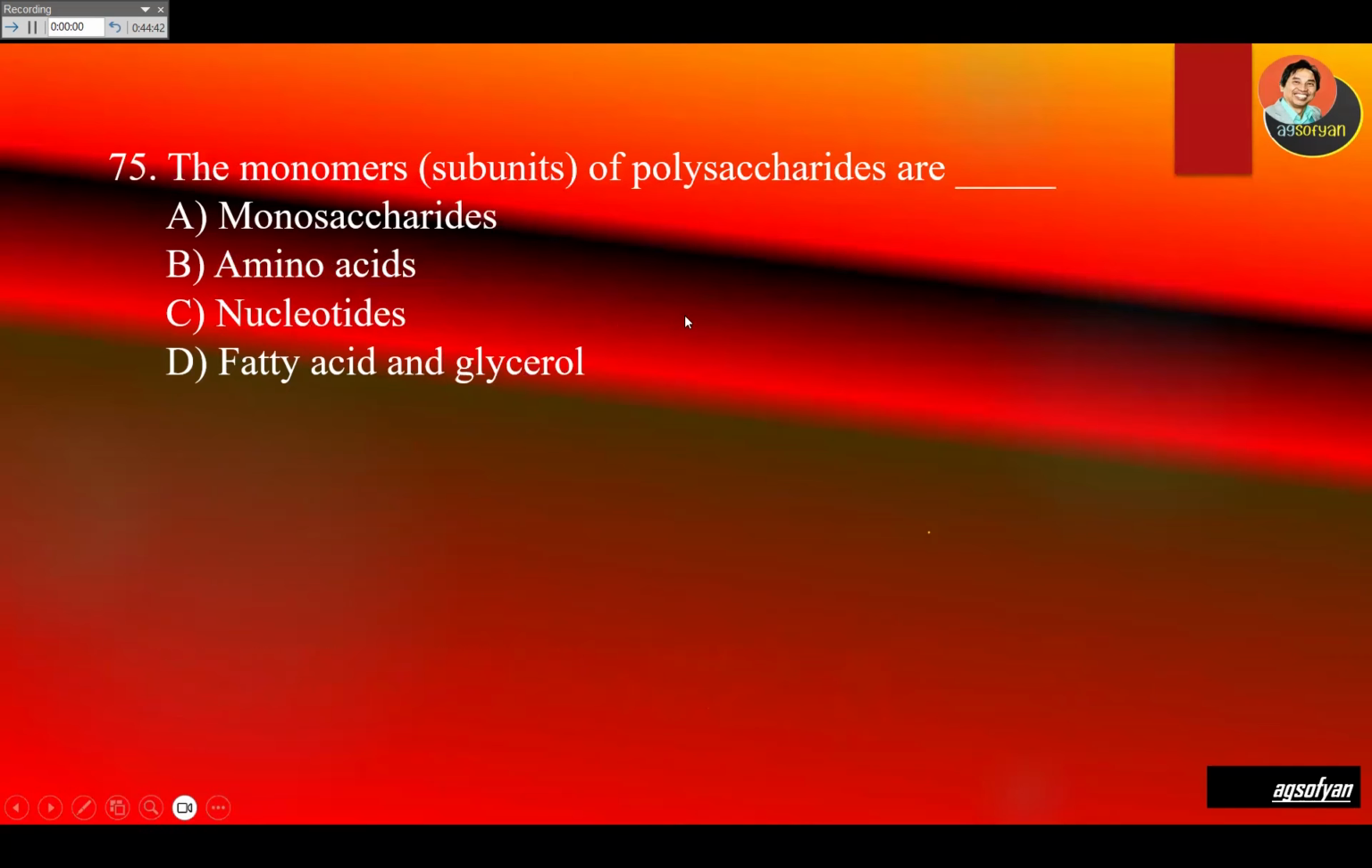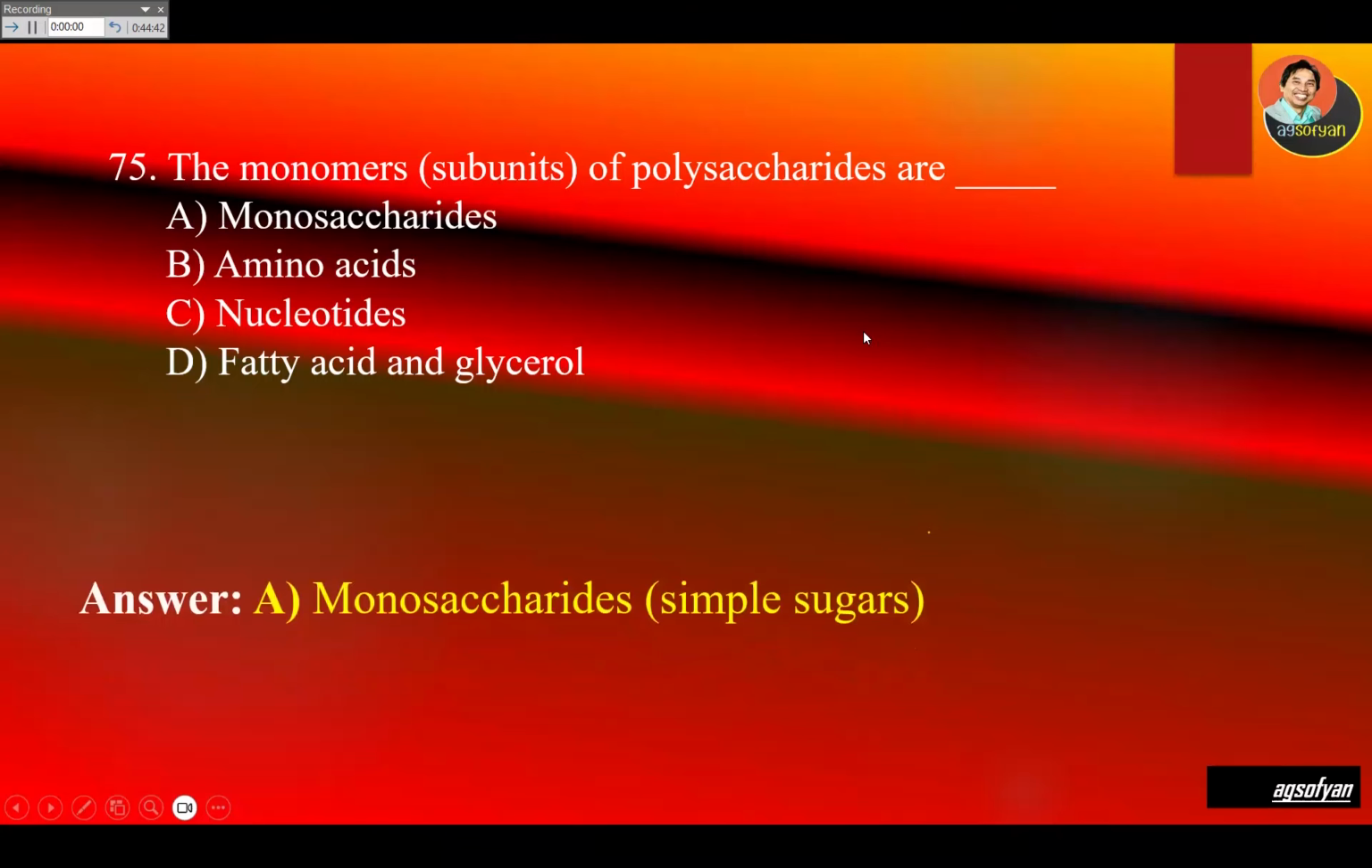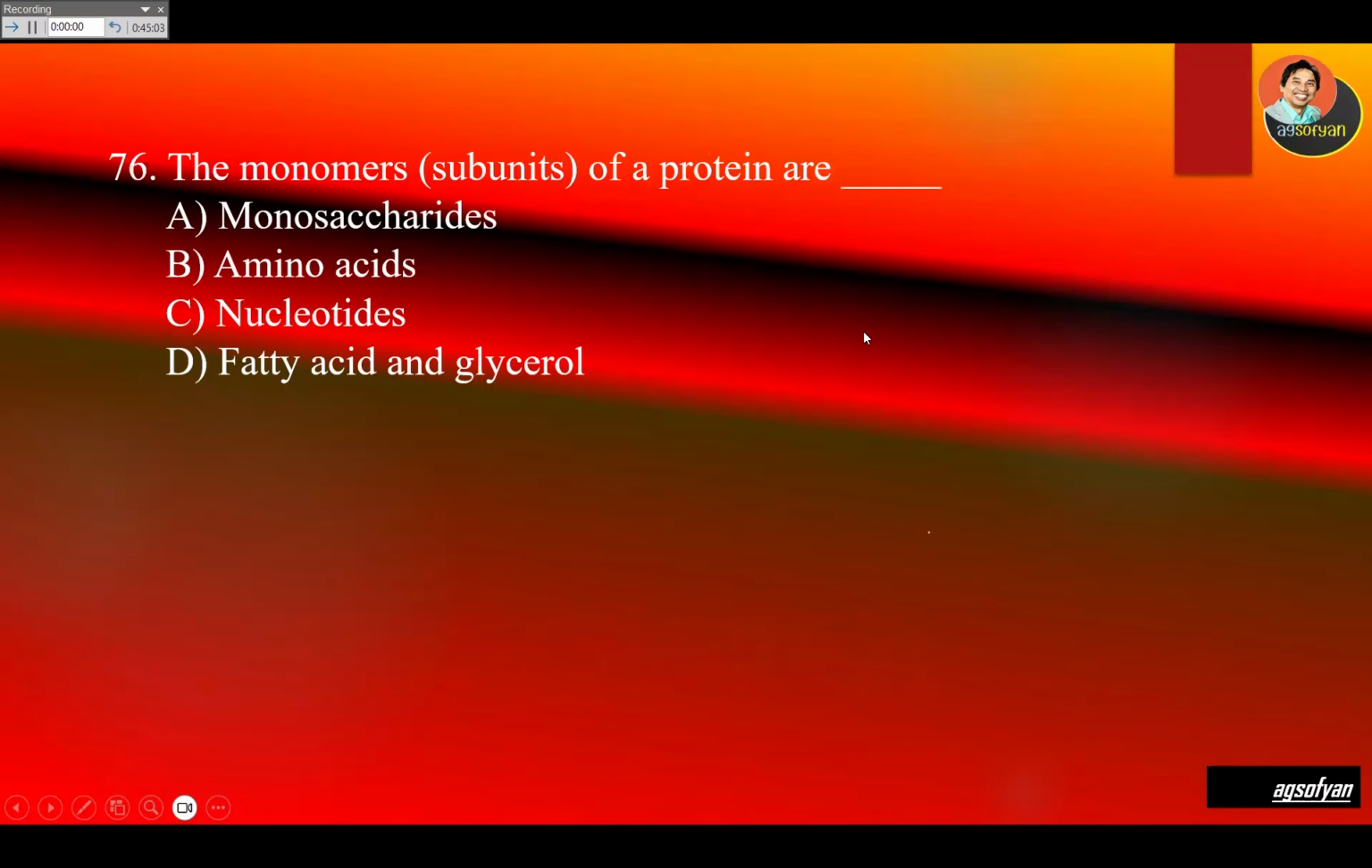The monomer or subunit of polysaccharides: poly means many, saccharide is sugar, so it consists of many simple sugars. What is a simple sugar? Monosaccharide. So A will be the answer. The monomer or subunit of proteins: proteins will have a lot of amino acids. So the subunit of protein is called the amino acids.